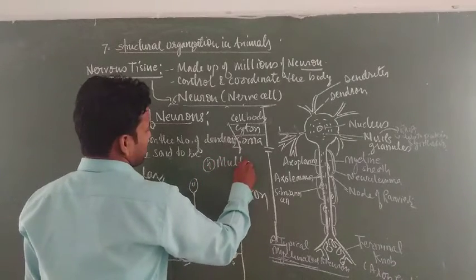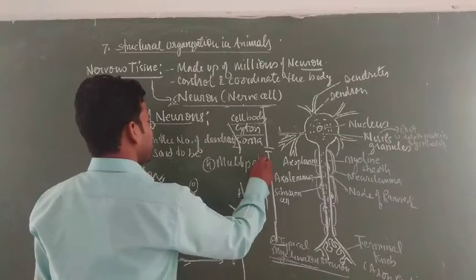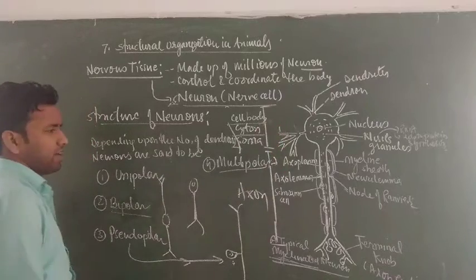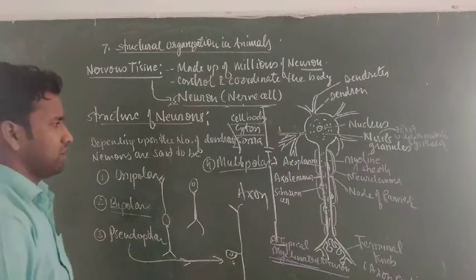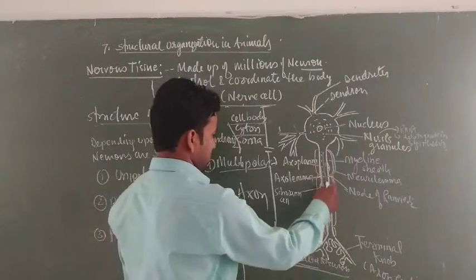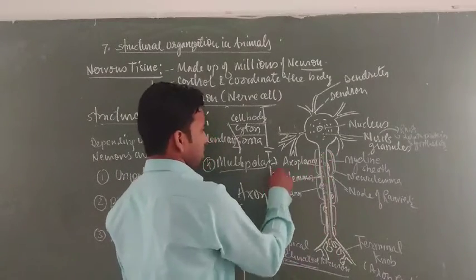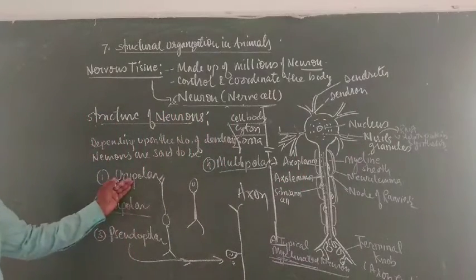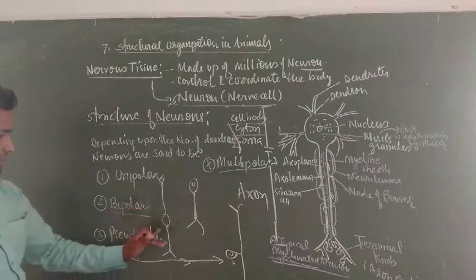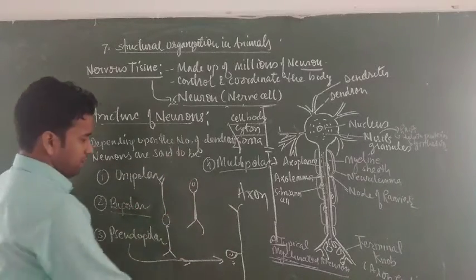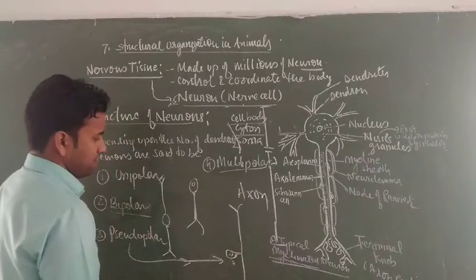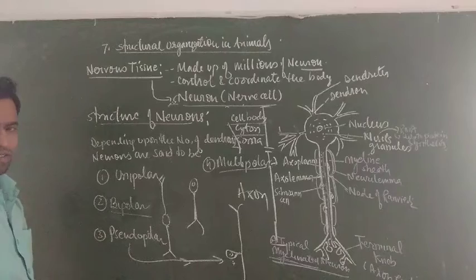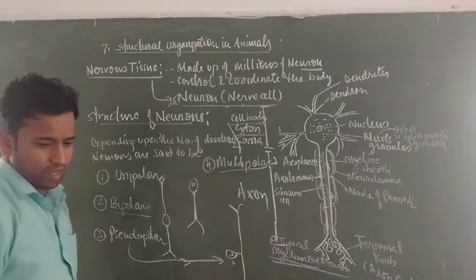Multipolar neurons generally have many dendrons arising from different locations. Here one of the dendrons forms an external rod-shaped appearance, and this is called the axon, and the remaining dendrons you can see. This is a multipolar neuron. This is unipolar, this is bipolar, and this is pseudopolar. Here it is not clear from which end of the cyton body the dendrons arise. So this one is a different type of neuron.